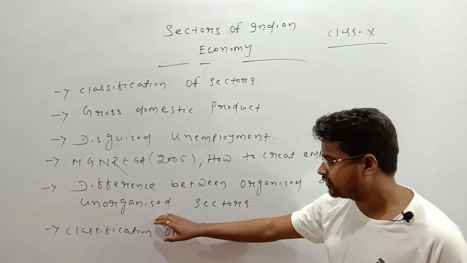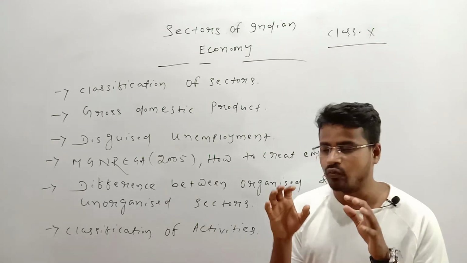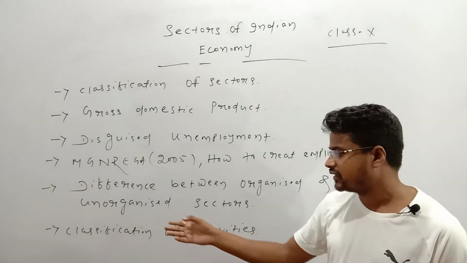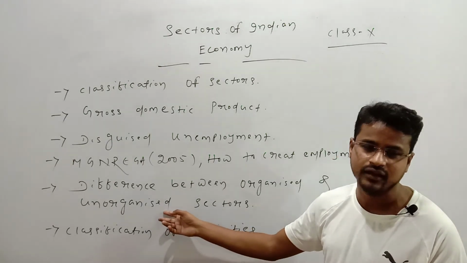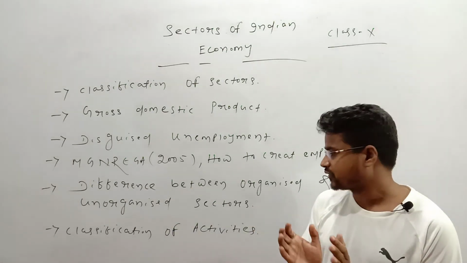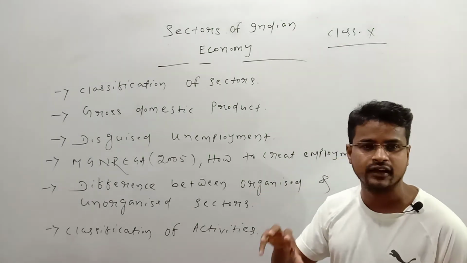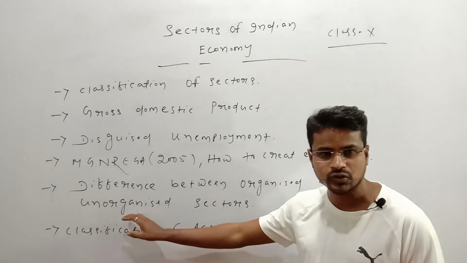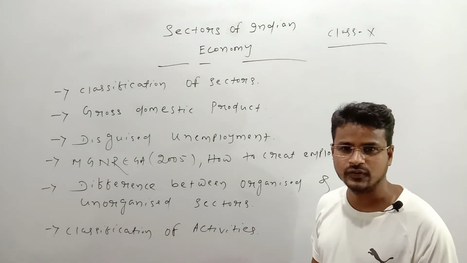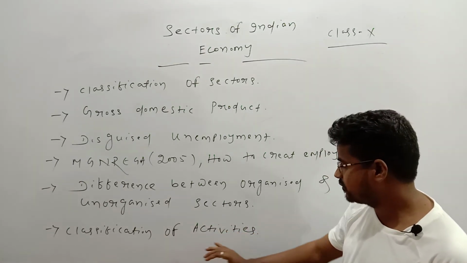But unorganized sector means there is no guarantee of work. Students, you have to remember that in organized sector, the work is guaranteed by the organization, but in unorganized sector work is not guaranteed. That means here people maybe get work for 1 day, maybe for 15 days or 1 month. There is no guarantee. But in organized sector, the work procedure is guaranteed. Then the duration of work is also fixed. People also get medical facilities, but it is completely opposite in the unorganized sector. That means in unorganized sector, the work duration is not fixed, and other facilities are not given to the people.